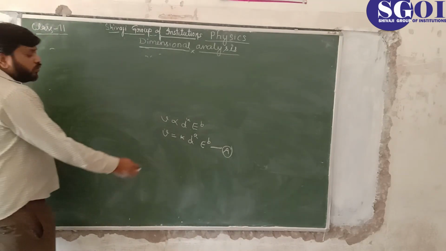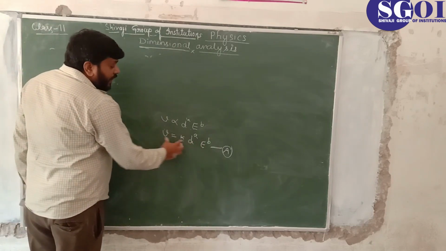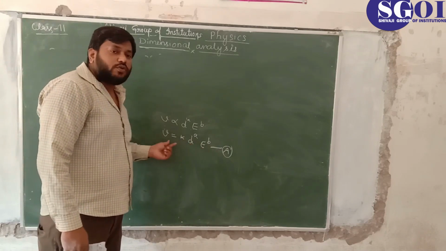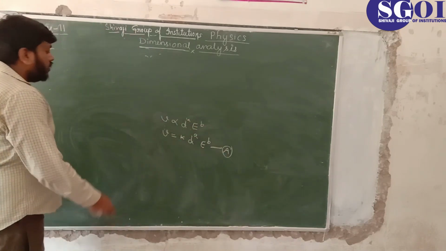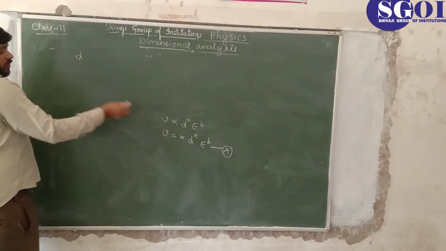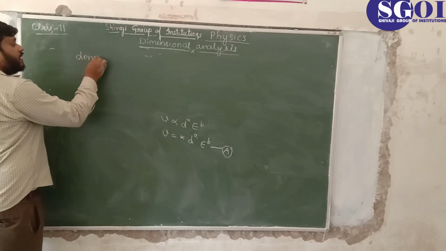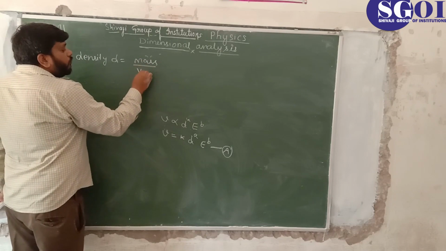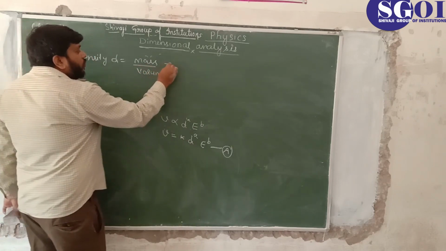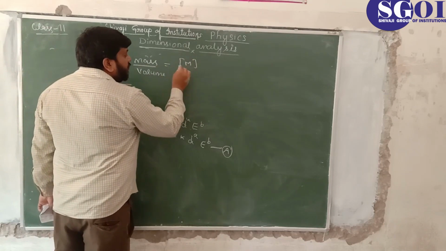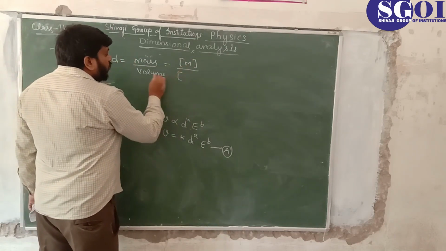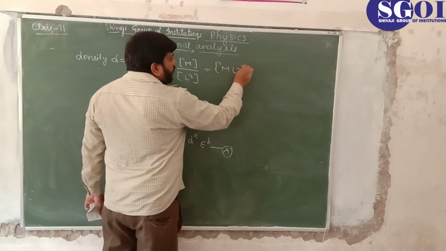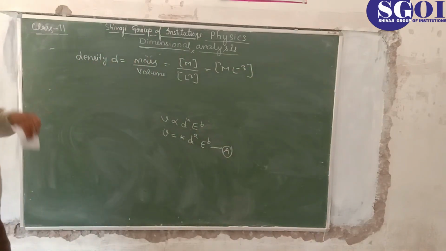As you know, in our previous lecture we found the values of a and b by the use of dimensions. So just put the dimensional formula for each physical quantity in the equation. For density, if you don't know the dimensional formula, just derive it: density d equals mass upon volume. For mass we put capital M in a large bracket, and for volume L to the power 3, so it becomes M L to the power minus 3. This is the dimensional formula for density.